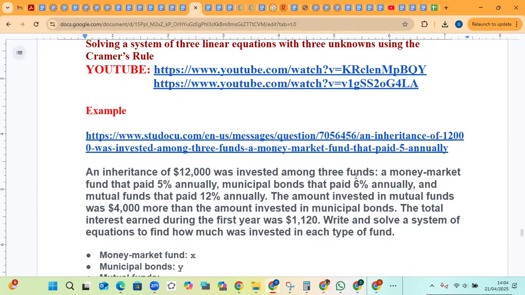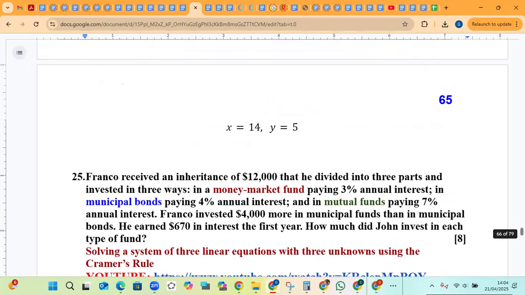All 3 funds: money market fund 5%, annual municipal bonds 6%, and mutual funds 12% annually. The amount invested in mutual funds was 4,000 more than the amount invested in municipal bonds. The total interest earned during the first year is 1,120. So you've got some similarities and you've got some differences. So write and solve a system of equations to find how much was invested in each type of fund.